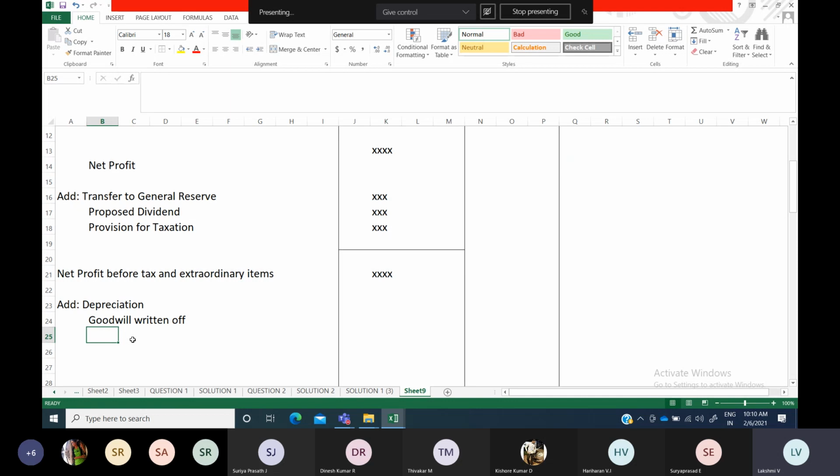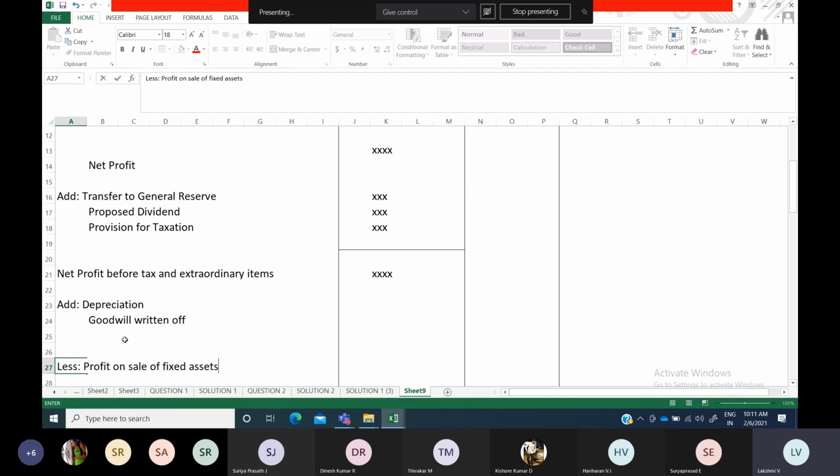Okay, so loss on sale of fixed asset, and then suppose if you are going to sell the asset at a profit, that item will be deducted. Okay, so all these calculations you have to do. Profit on sale of fixed assets.